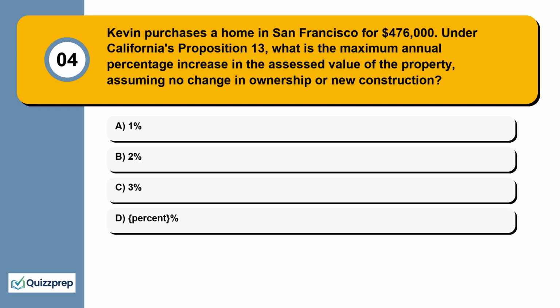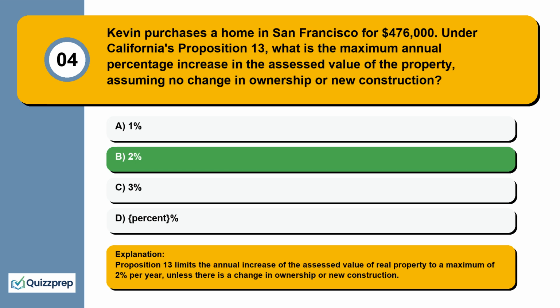Question 4. Kevin purchases a home in San Francisco for $476,000. Under California's Proposition 13, what is the maximum annual percentage increase in the assessed value of the property, assuming no change in ownership or new construction? 1%, 2%, 3%, 4%. Proposition 13 limits the annual increase of the assessed value of real property to a maximum of 2% per year, unless there is a change in ownership or new construction.